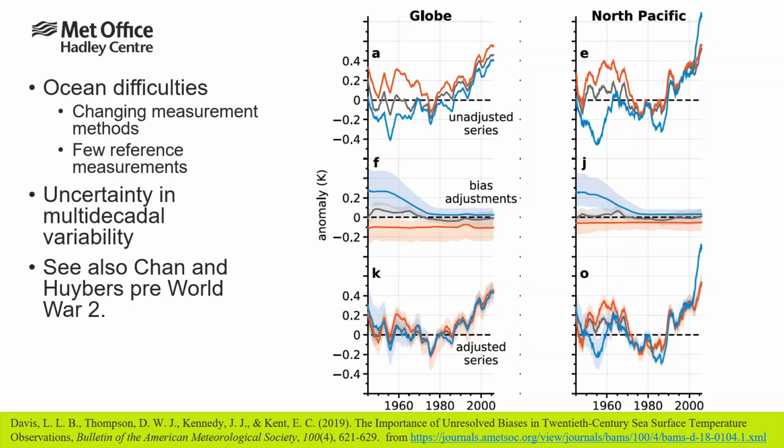The unadjusted series, which we expect to diverge somewhat, is shown at the top. At the bottom, we have the adjusted series, and while the adjustments work at a global level, they bring the orange and blue lines closer together, there is significant residual uncertainty in the North Pacific, which is of course important for understanding decadal variability in the region. Chan and Huybers have performed a more detailed analysis comparing the Atlantic and Pacific prior to the Second World War and find similar types of uncertainties.